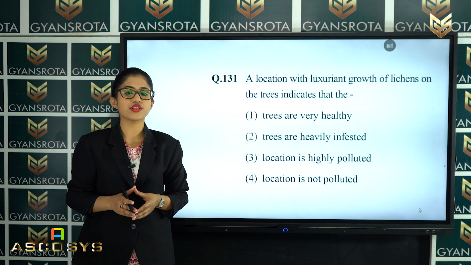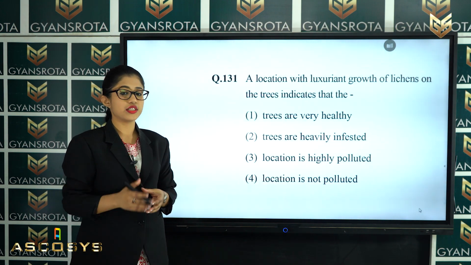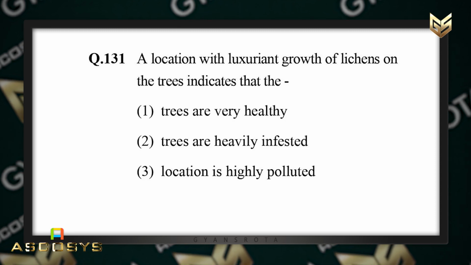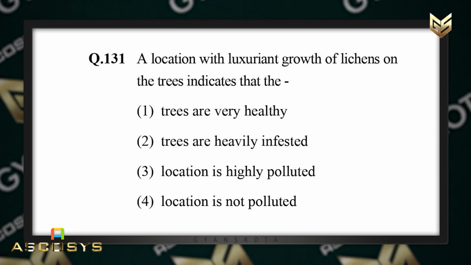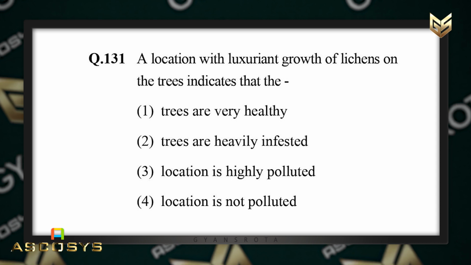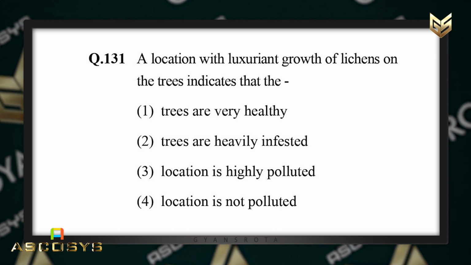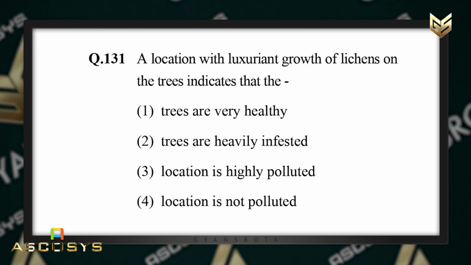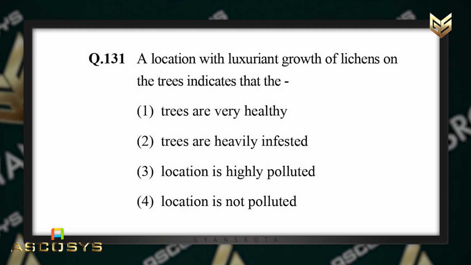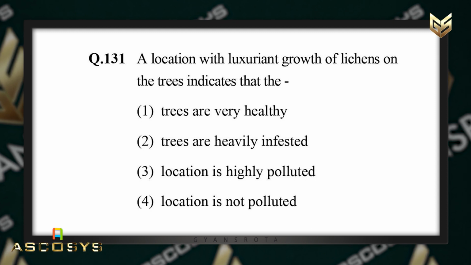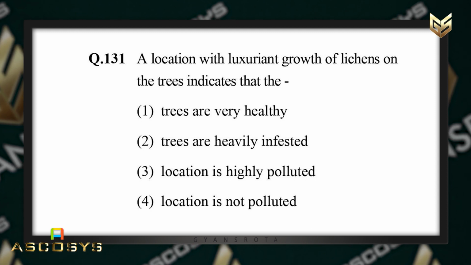In question number 131, a location with luxuriant growth of lichens on the trees indicates that the options are given. First option, trees are very healthy; second, trees are heavily infested; third, location is highly polluted; and fourth, location is not polluted.